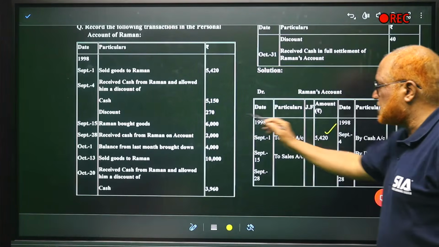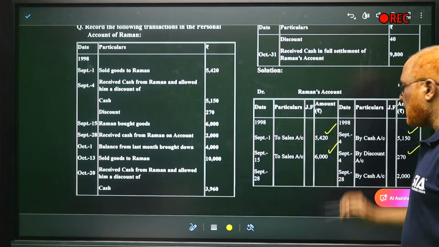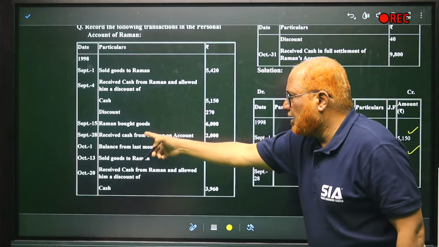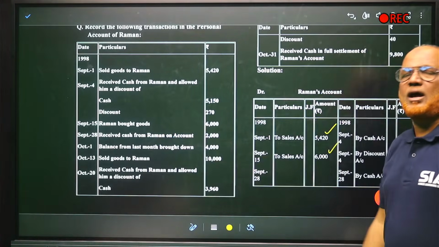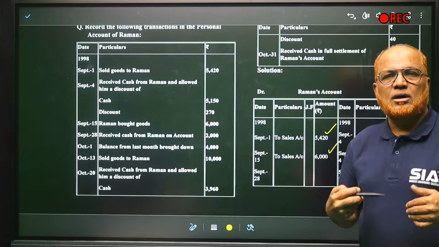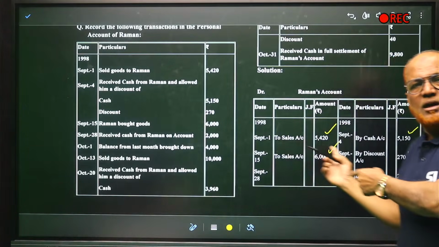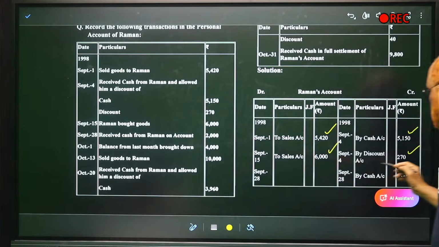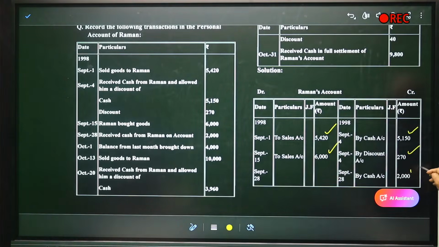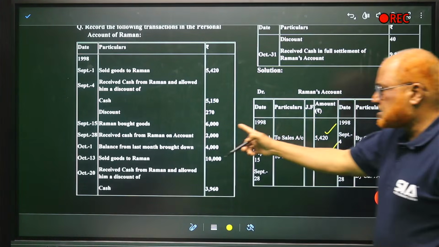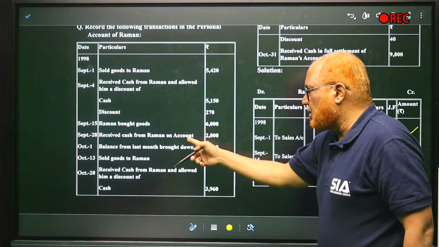Two sales, 6,000. Right? Then we have received cash from Raman on account. Received cash. Cash account debit, Raman account credit. So Raman के account को credit side 2,000. So here you can see by cash 2,000. Next comes cash received from Raman on account over.